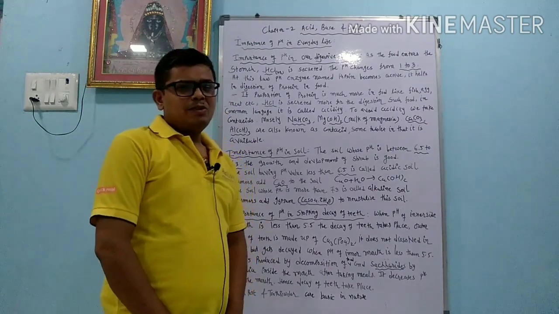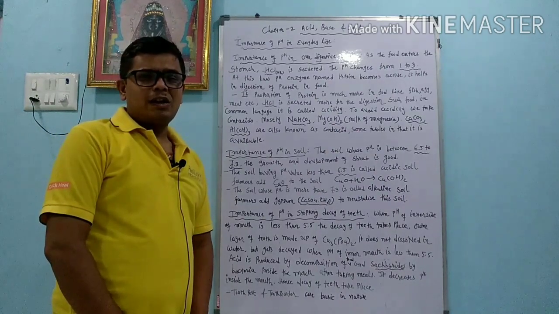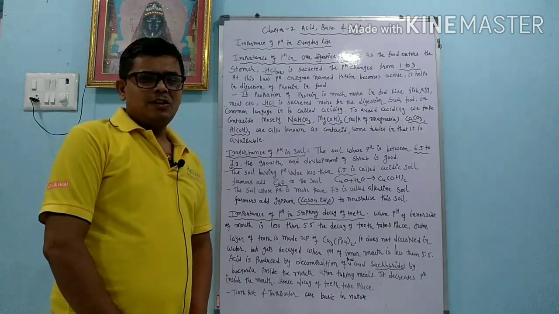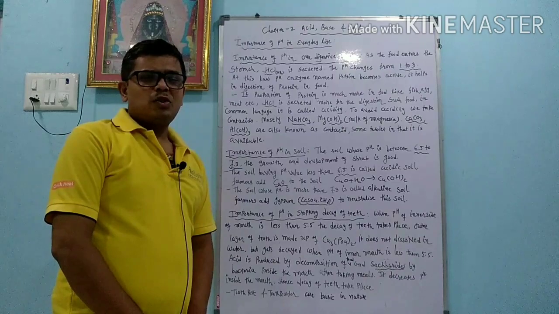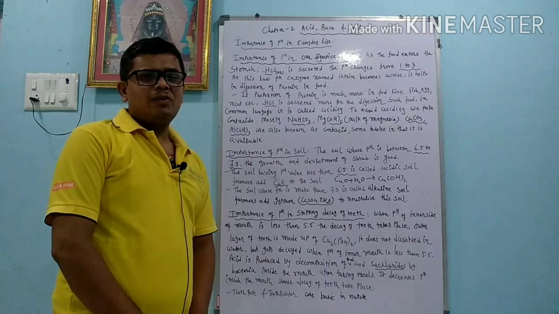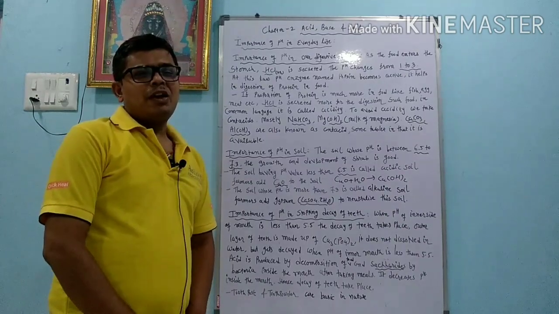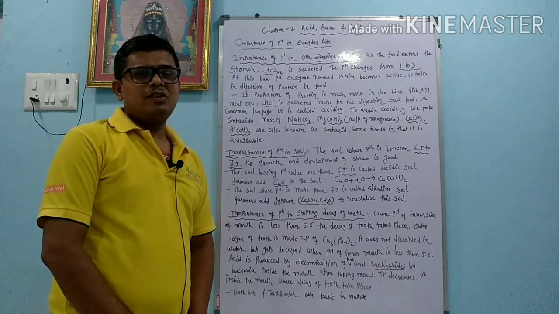In the same way, suppose the soil has a pH more than 7.3, then the soil is called alkaline soil. Alkaline soil means basic soil. To avoid the basicity, gypsum is added. Gypsum is CaSO4·2H2O. Okay, so it neutralizes the soil. Whenever CaSO4·2H2O is added to the soil, it reacts with the moisture present in the soil and makes sulfuric acid. Sulfuric acid is acidic in nature, and it reacts with the basicity of the soil. Here sulfuric acid is produced in the dilute form.